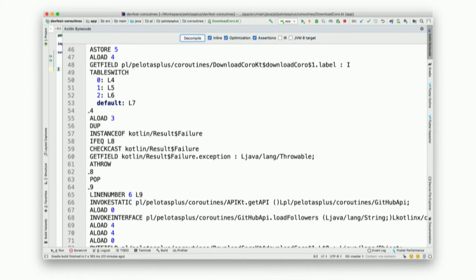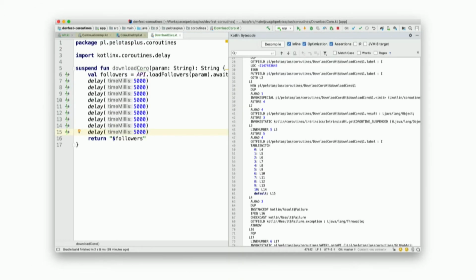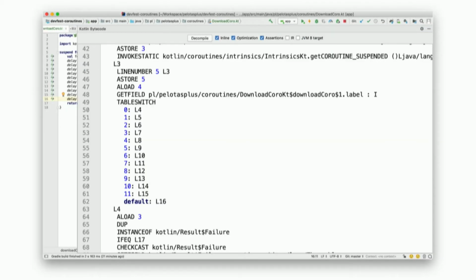The final proof that coroutines change your code into one giant switch, or when, if you will, is that the more suspension points we have in our code, the bigger this switch gets. And this is a bigger version of that. I added a handful of suspension points, and now it's getting bigger and bigger.